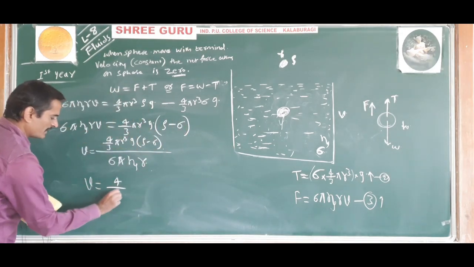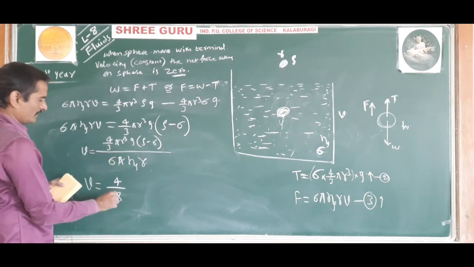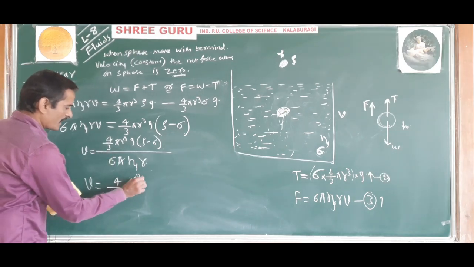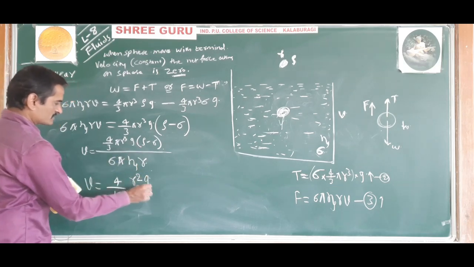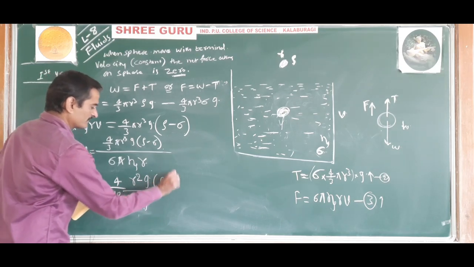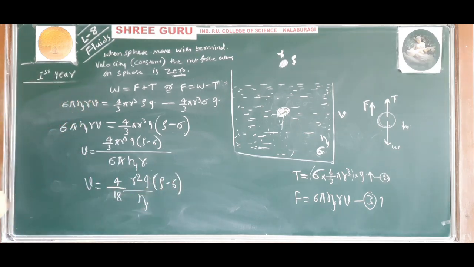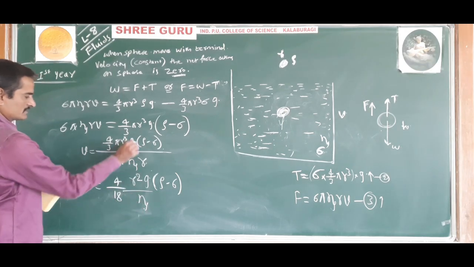to 4 divided by 18. 3 into 6, 18. 18 into r square, r square and g remains. R square g divided by eta into rho minus sigma. Understood? Correct? So one r square will cancel and eta will remain over there and g will remain.